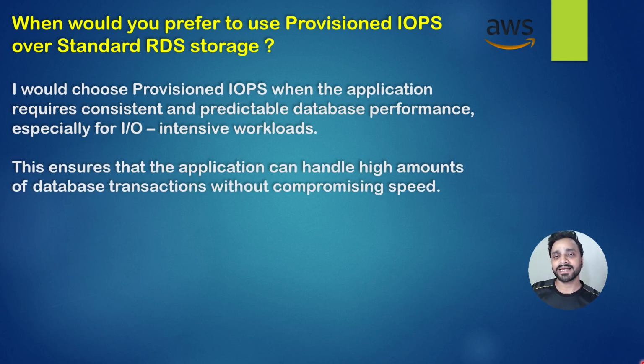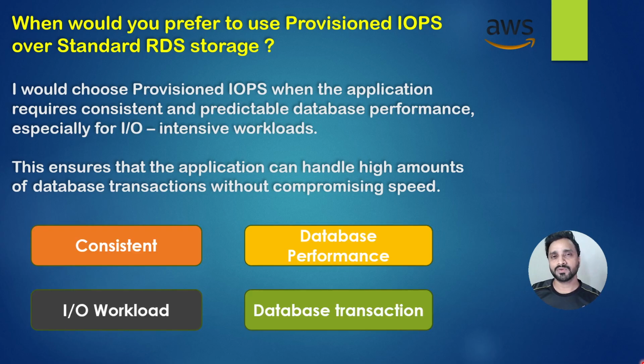This ensures that the application can handle a high amount of database transactions without compromising speed. Means what? With minimum latency, without any interruption, without any complexity. So while explaining this type of provisioned IOPS, it is required to explain 4 points like consistent database performance, input output workload, database transaction.